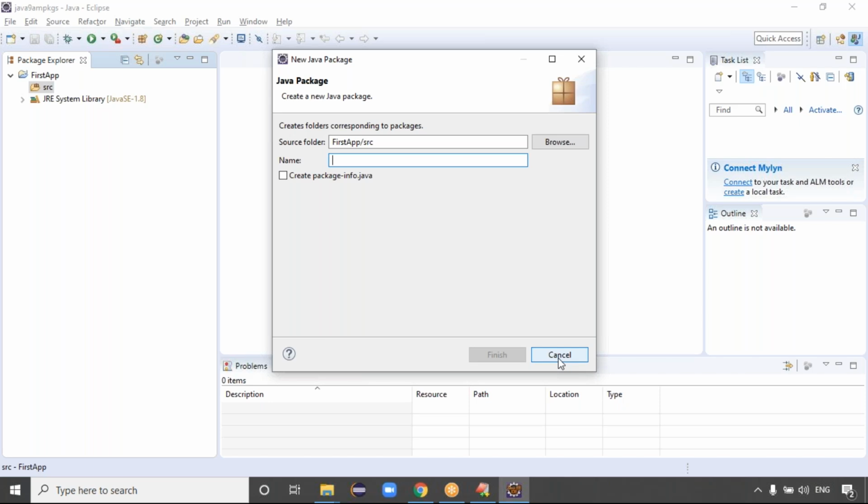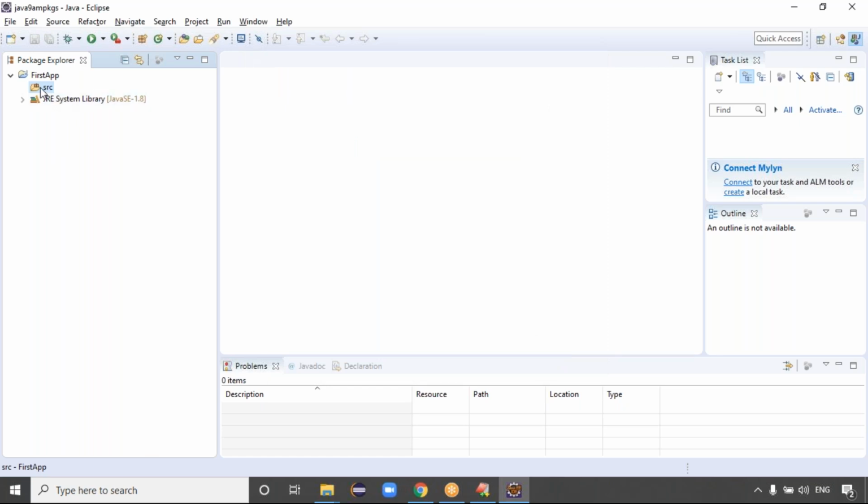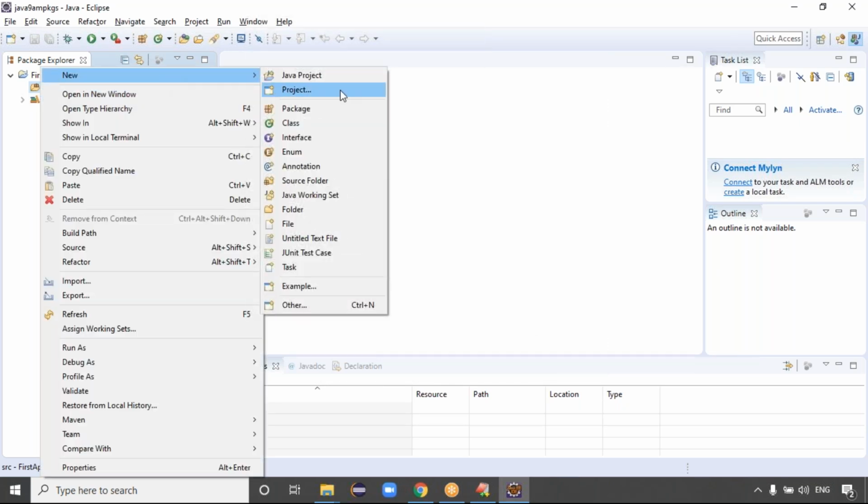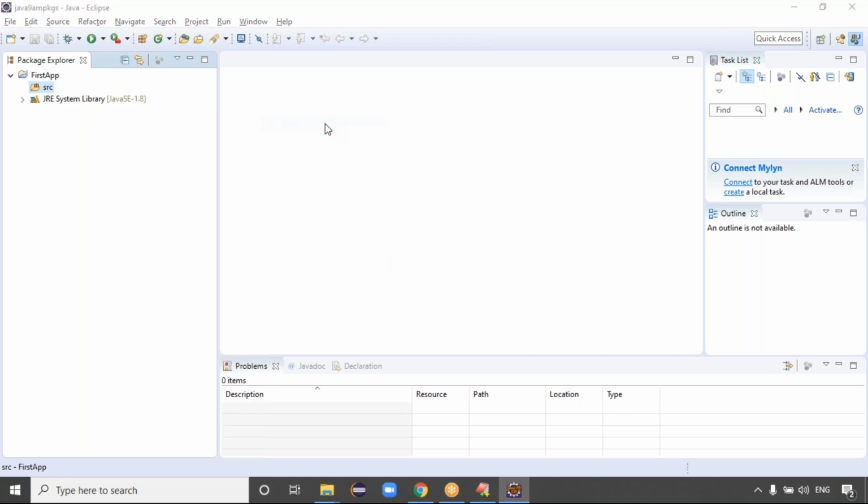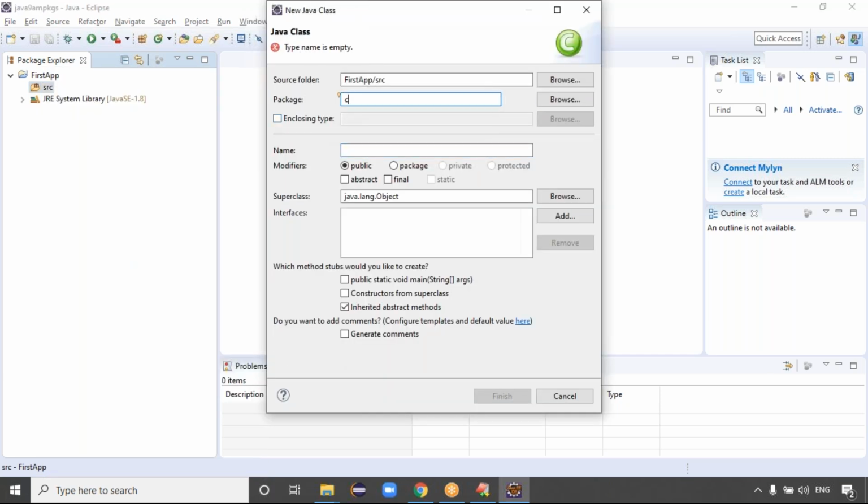Guys, which one is better? Option one: directly when you try to create the class, give the package name. Option two: first create the package. Whatever packages you want, create them first, and in those packages create the files, the classes. Exactly, guys. Click on New, I want to create the class directly. It asks for the package name first. com.tcs is my package name, the reverse of the domain name, guys. Test is my class name. Guys, are you able to see? Test is the class name.